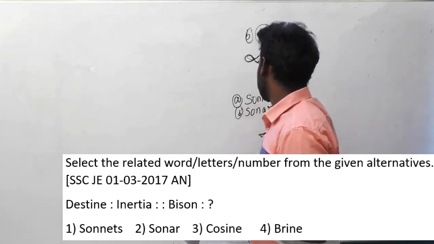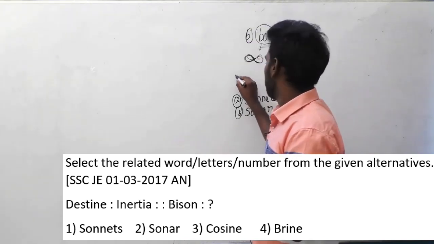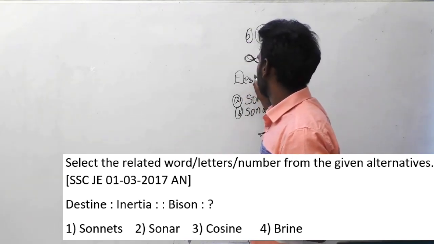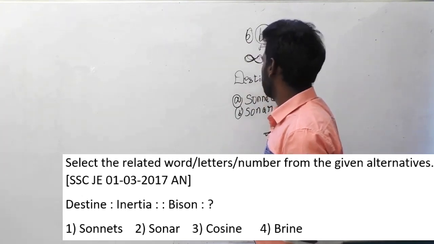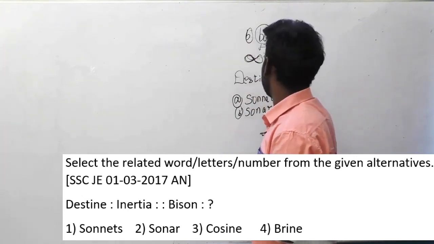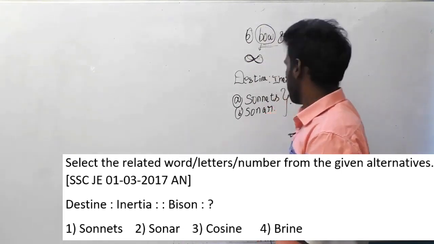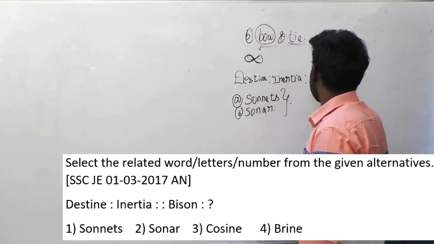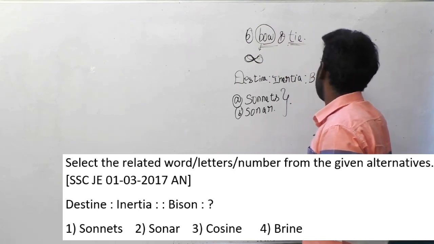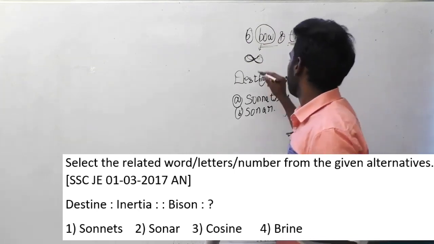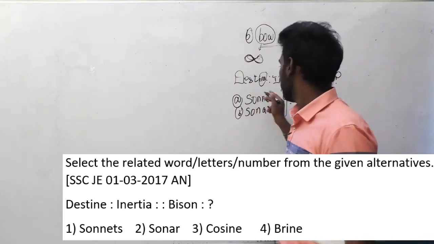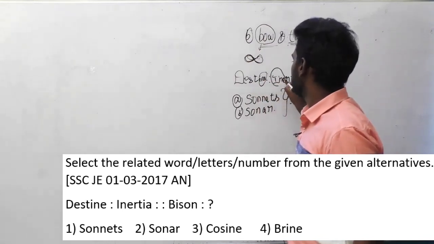Why are they related? Because the first logic here is destined is to inertia, implies bison is to what, and here the logic is the last 3 letters of the first word are equal to the first 3 letters of the next word.